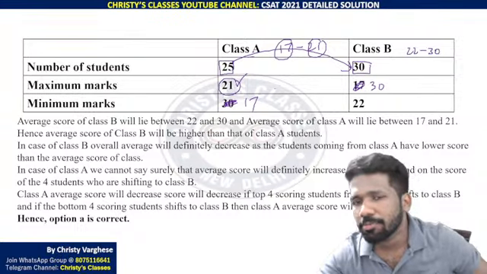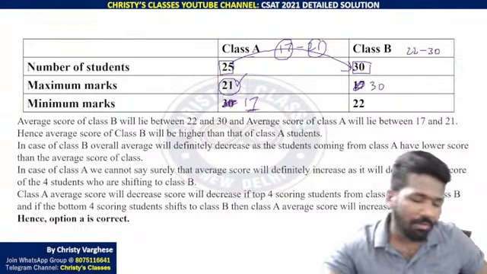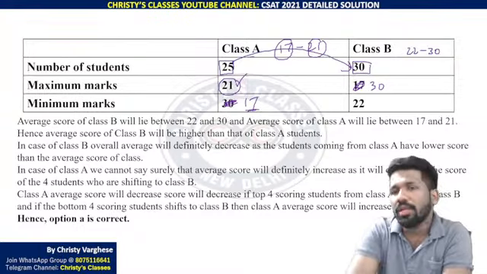That is the best case possible, I mean best case with respect to the total marks.